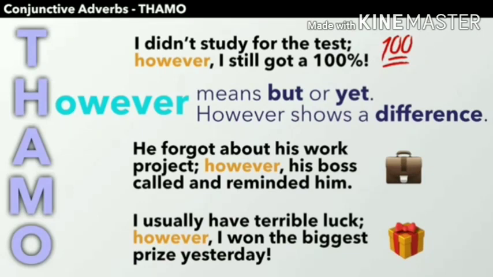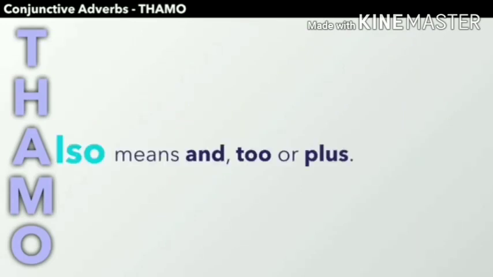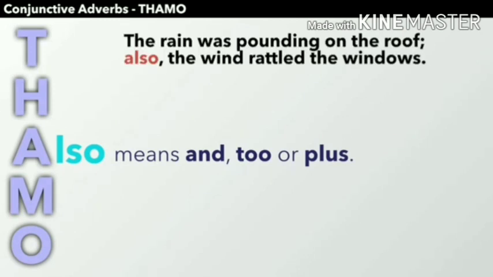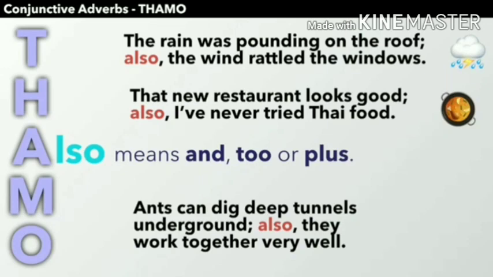Next, also. Also means and, too, or plus. Example: the rain was pounding on the roof. Also, the wind rattled the windows. Next: that new restaurant looks good. Also, I have never tried Thai food. Ants can dig deep tunnels underground. Also, they work together very well.